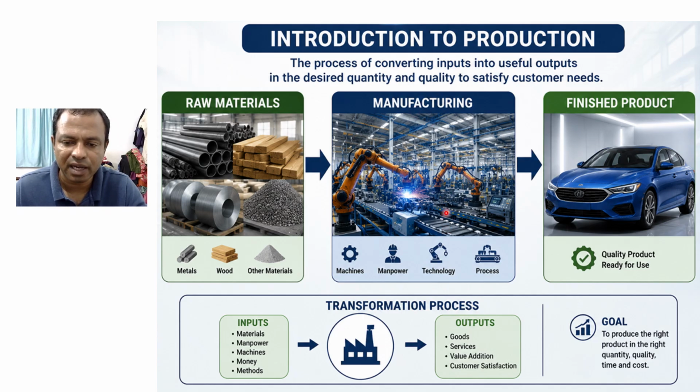So it's a typical example of a production process. Here inputs like material, manpower, machines, machinery, money, methods, etc. are there as the inputs. Transformation process happening and outputs are created. Here it is a car. It's a manufacturing industry.